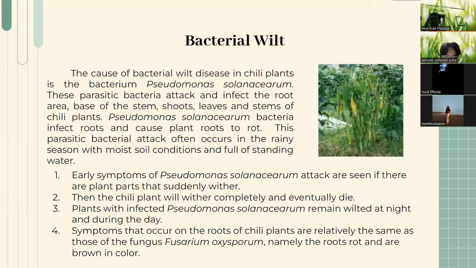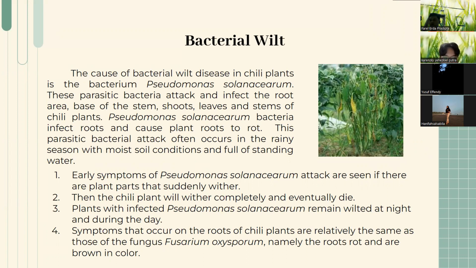Bacterial wilt. The cause of bacterial wilt disease in chili plants is the bacterium Pseudomonas solanacearum. This parasitic bacterium attacks and infects the root area, base of the stem, shoots, leaves, and stems of chili plants. Pseudomonas solanacearum infects roots and causes plant roots to rot. This attack often occurs in the rainy season with moist soil conditions full of standing water.